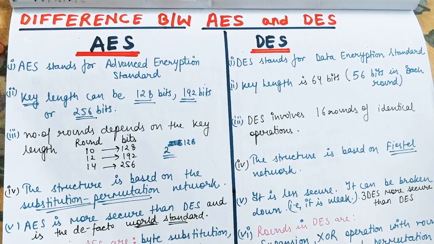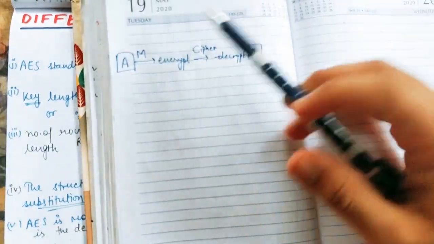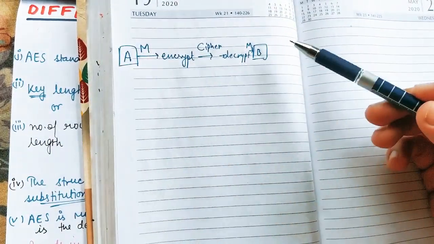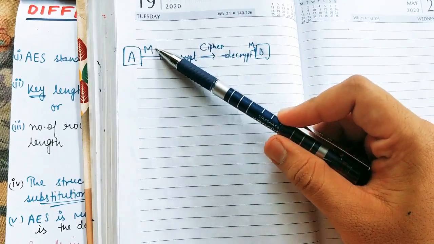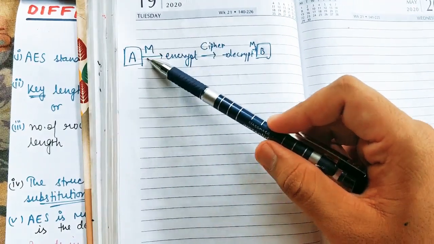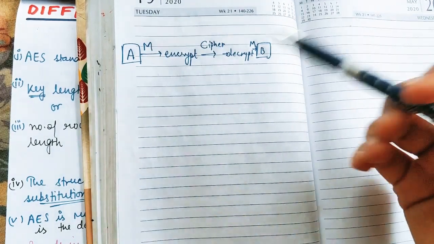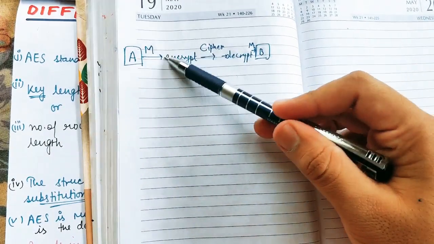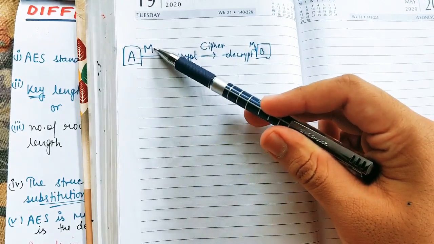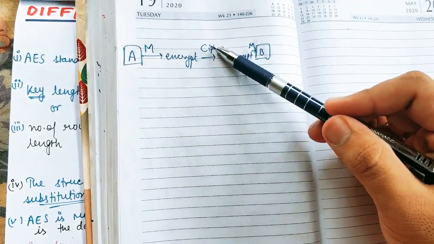So what is AES and what is DES? Both of them are encryption algorithms. Now what is encryption? Most of you might know it, but if you don't, let's see. Suppose A is sending a message M to B. He will convert this message into a coded format which we cannot understand. This is what we call the ciphertext. The process which converts a normal message into a coded format called ciphertext